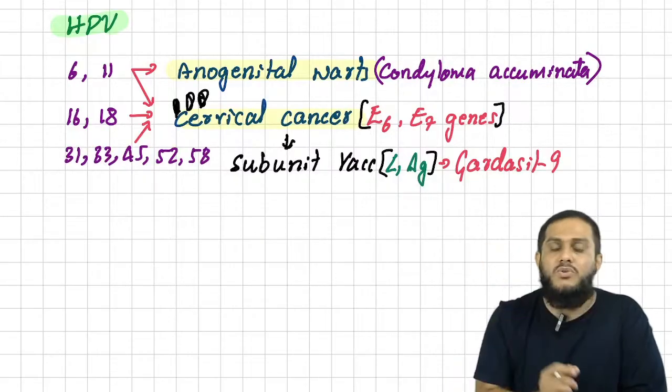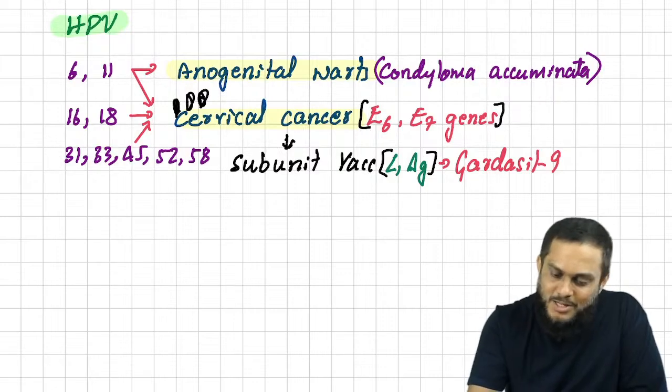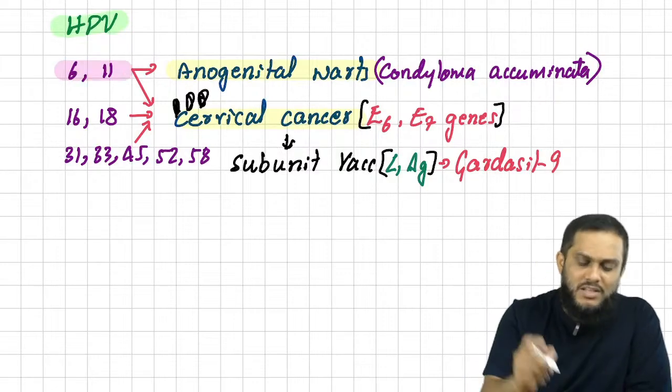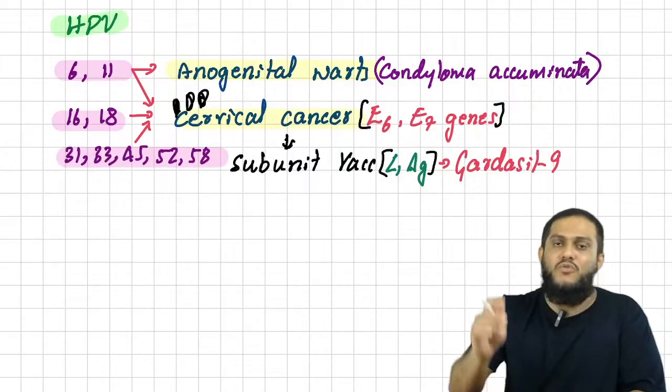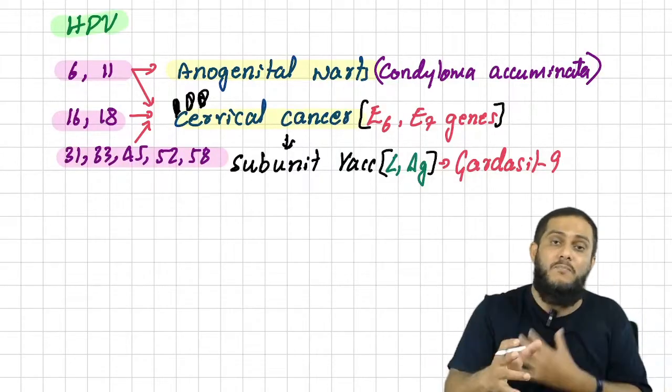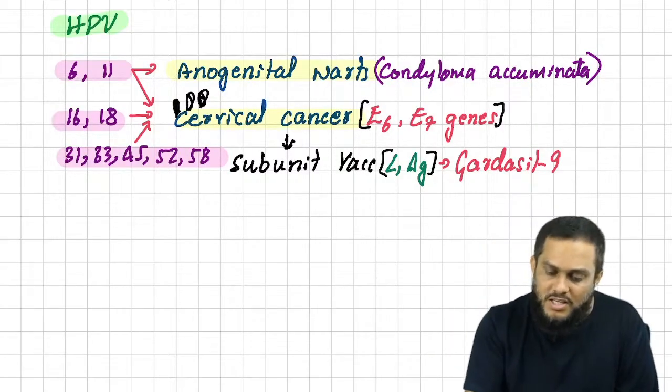Sir, how many serotypes cause cervical cancer? The answer is all the serotypes cause cervical cancer. All the serotypes means the ones mentioned here. 6 and 11 cause cervical cancer. 16 and 18 cause cervical cancer. 31, 33, 52, 58 cause cervical cancer. If you count them, there are 9 serotypes that cause cervical cancer. Sir, out of these 9 serotypes,